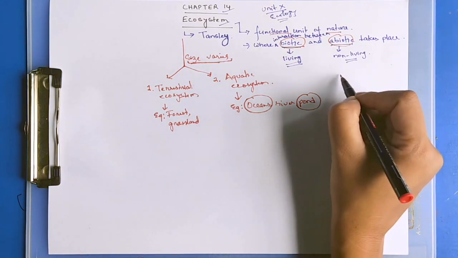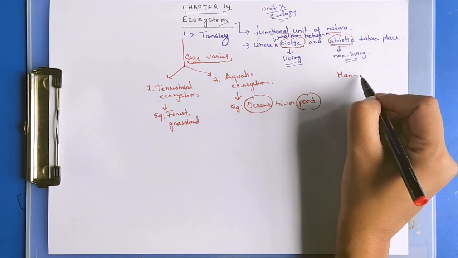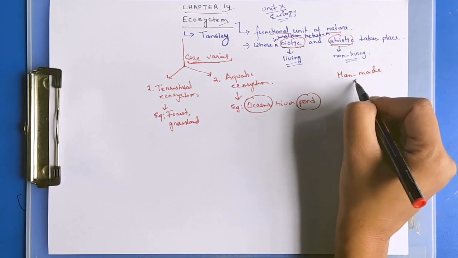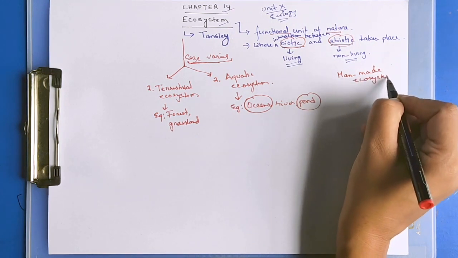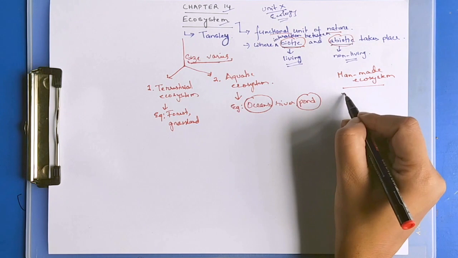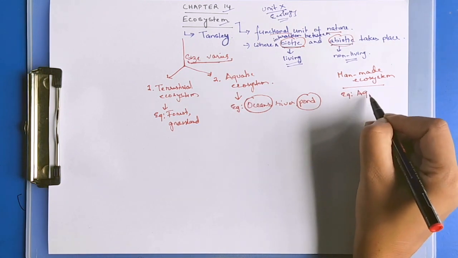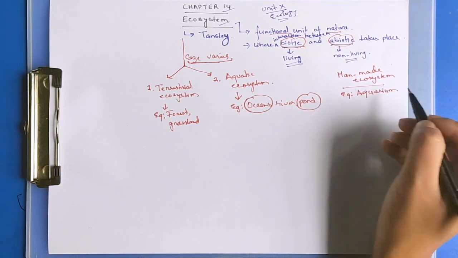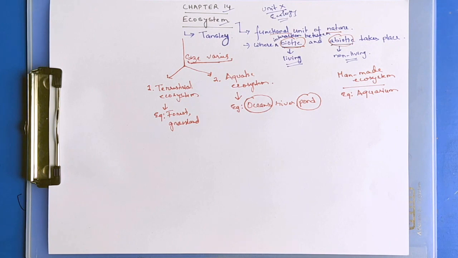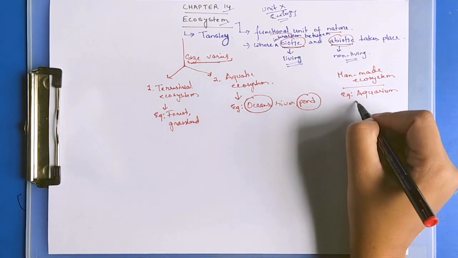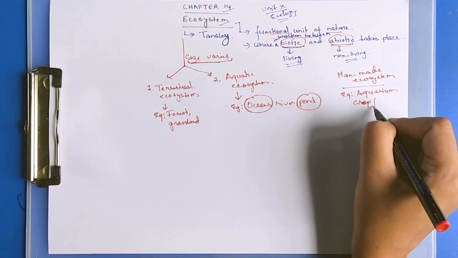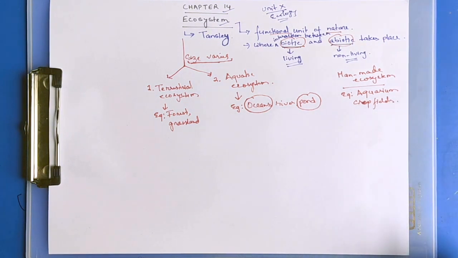There are also some man-made ecosystems, with examples like an aquarium and crop fields. Crop fields are made by man.